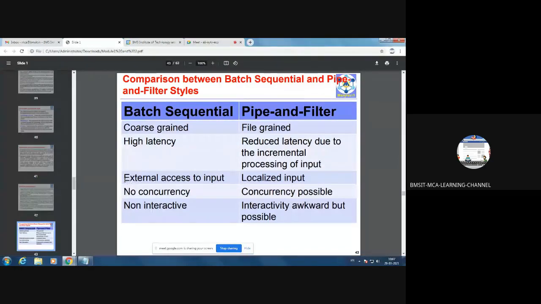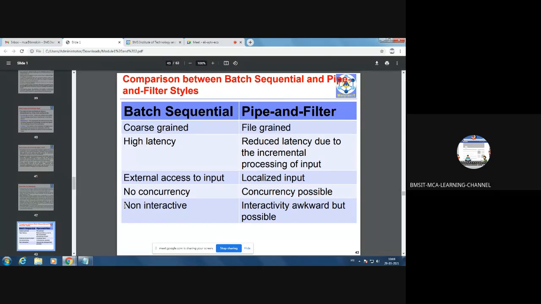Then another difference: in a batch sequential system, there is external access to the input. External access to the input means, for example, you can pass input from another file, from the keyboard and so on. Whereas in pipe and filter, it's a localized input. It will not ask you to enter the input. Everything is already provided, that means local input. Then batch sequential is non-concurrent, whereas in pipe and filter, concurrency is possible.